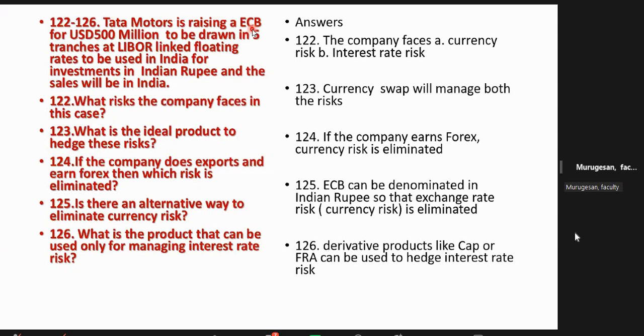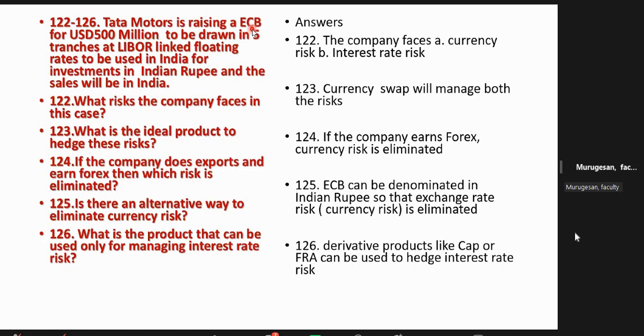Why are they borrowing from outside lenders? The rate of interest will be cheaper, and flexible. They need not bother much about securities and all. Some companies are getting loans based on independent ratings, and based on their corporate guarantee. So that is why ECB is becoming very, very popular in India. But risk factors are there.